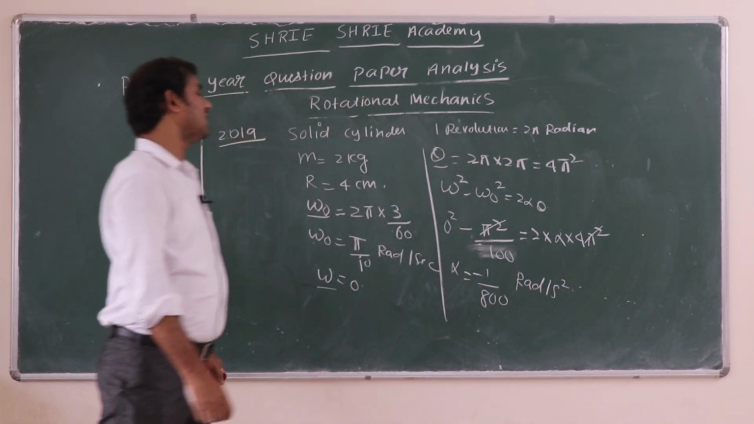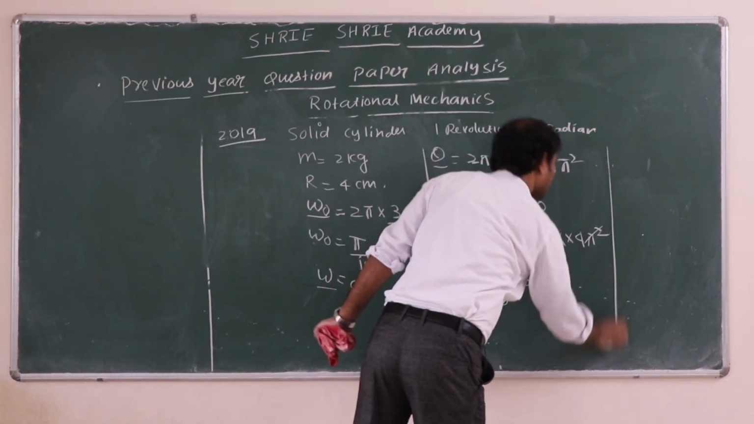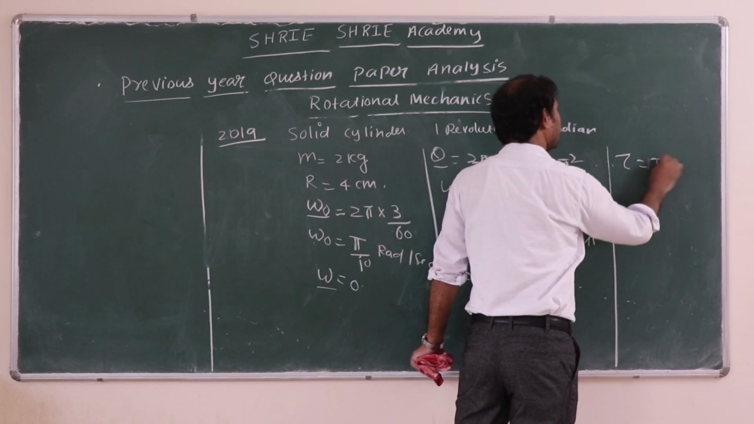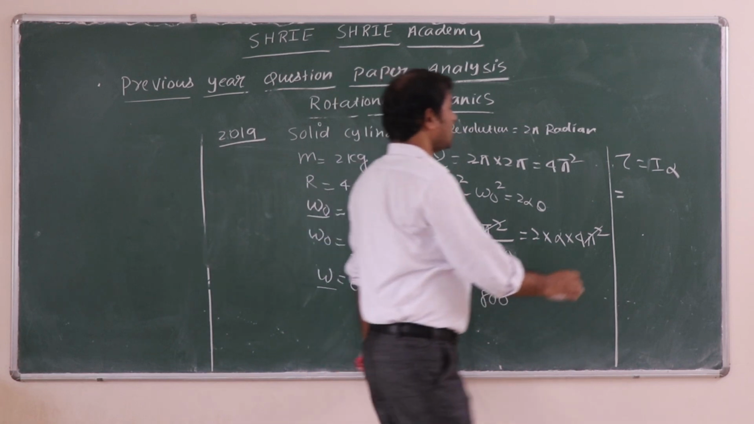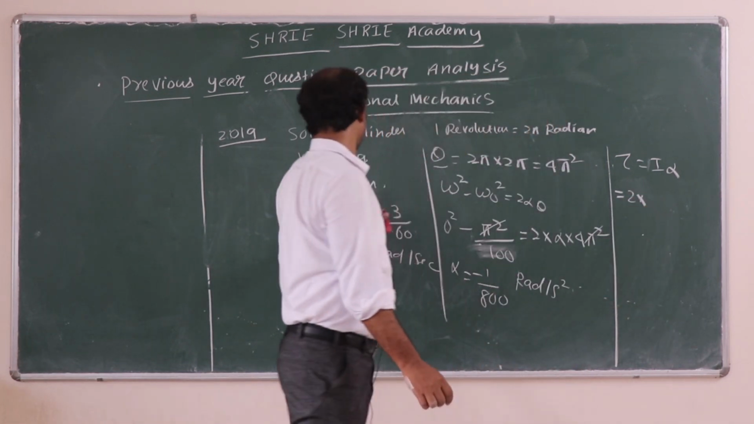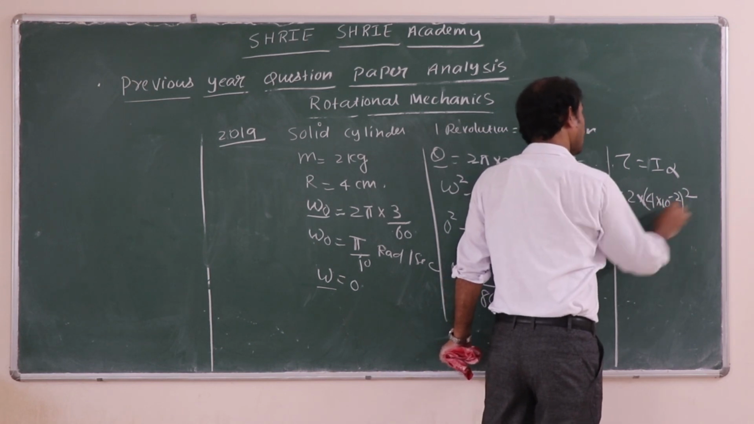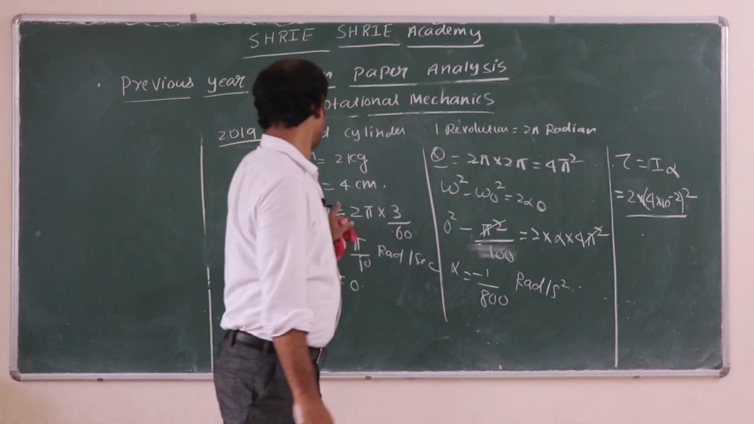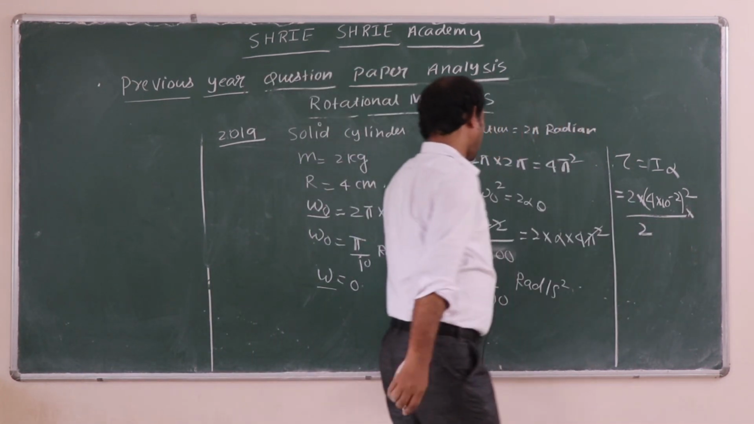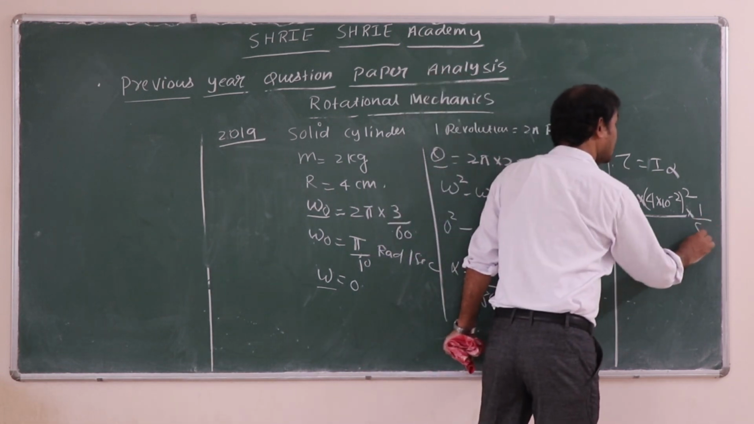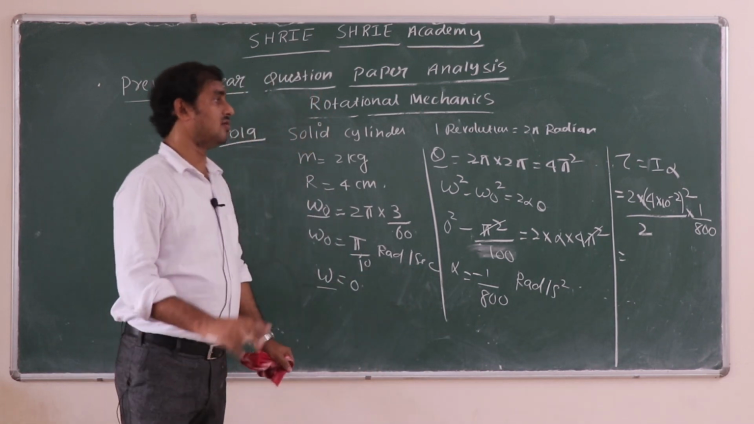After getting alpha, what you are going to get finally is torque. Torque is equal to I into alpha. So moment of inertia is mr square by 2. Mass given is 2 and the radius is 4 centimeter. So you'll write here 4 into 10 to the power minus 2, mr square divided by 2, into alpha. Don't get confused about why the minus has come, because it is decelerating. That is not the point here.